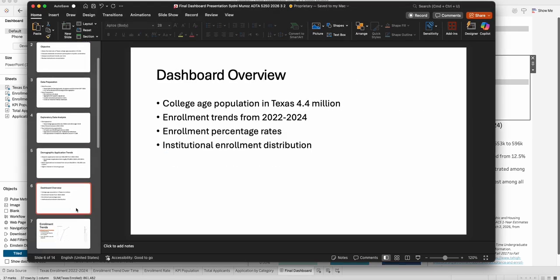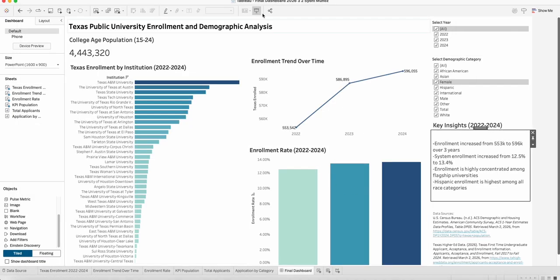So the dashboard that was created is going to explore specifically enrollment trends in Texas within the college age population of about 4.4 million. It takes a look at how applications have increased from 2022 to 2024, overall enrollment percentage rates, and then institutional enrollment distributions. So let's hop over to the dashboard that I have here.